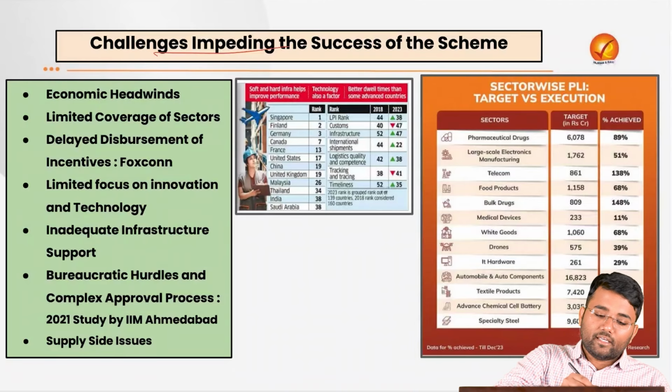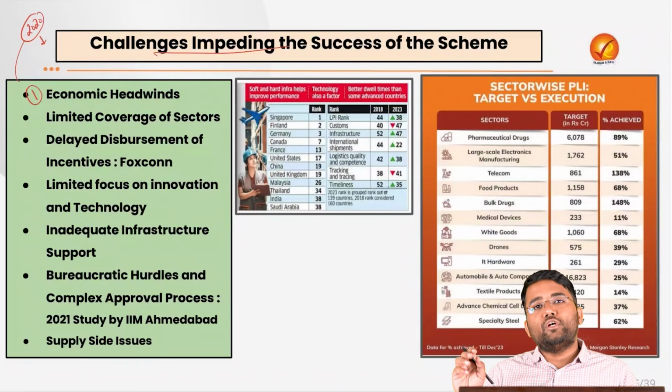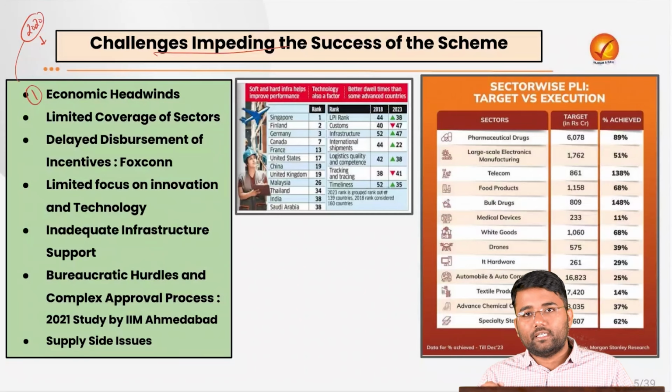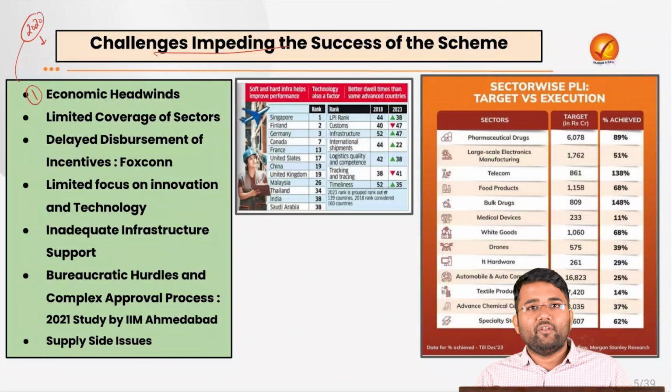For example, there are economic headwinds. Let's suppose it was announced in 2020. After that, there are various geopolitical complications that the world has witnessed. For example, the Russia-Ukraine war started. Iran-Israel skirmishes happened in 24-25.